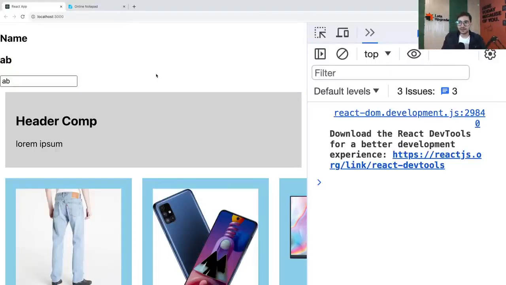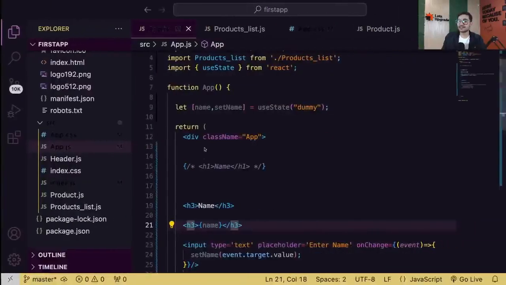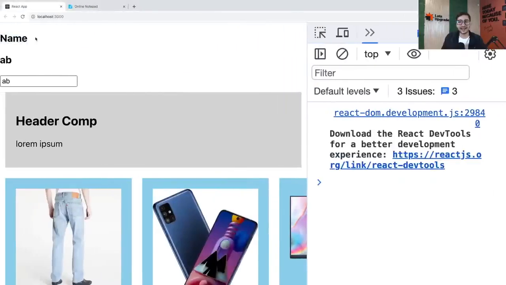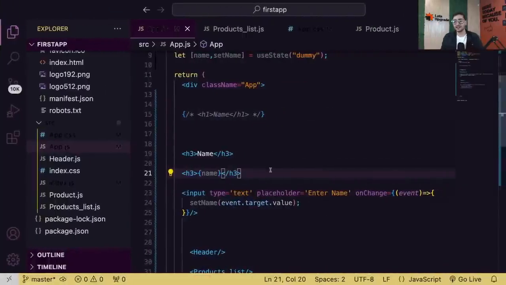Okay, guys. So are we cleared with this? And guys, don't worry about this name. This name is just this label, right? That's all. Also focus on what I'm coding here. That is just this random text name, and this is my variable display. Okay. So guys, I hope you got it.